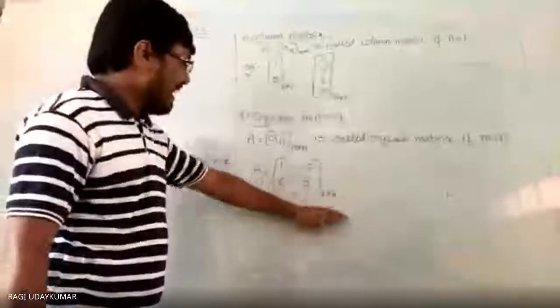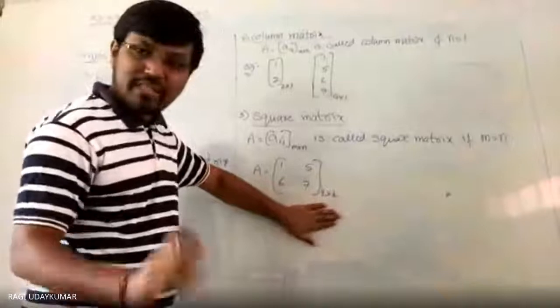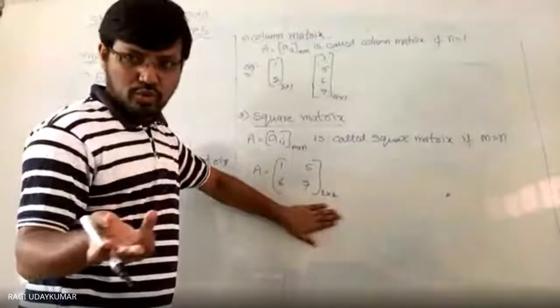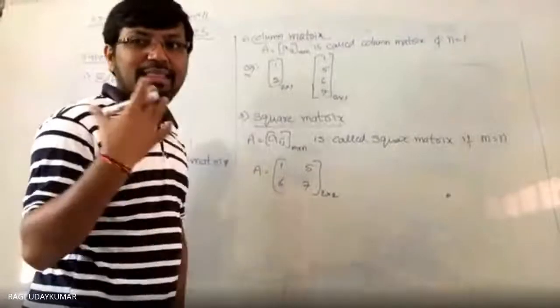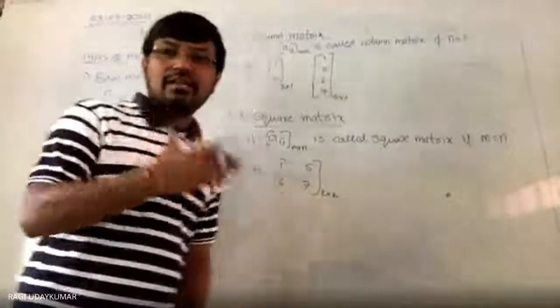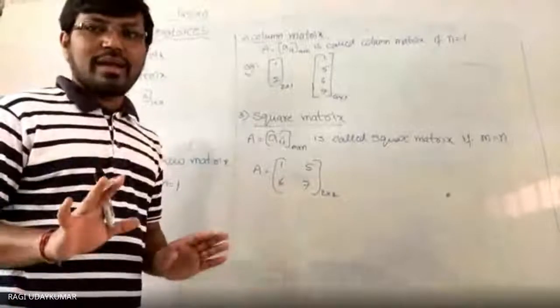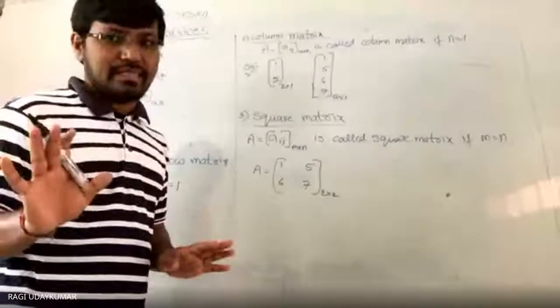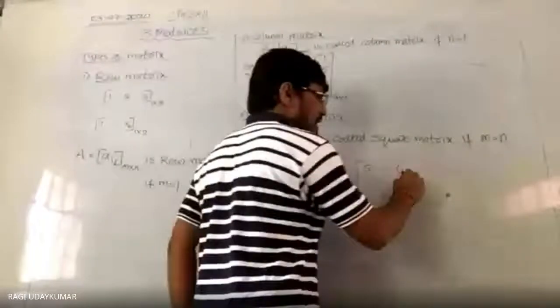Okay. So this is a square matrix of order 2. 2 into 2 means the number of elements is 2 into 2. The order is 2 by 2. Whenever you say this is a square matrix of order 2, square matrix of order 3, square matrix of order 4, like that we will see.